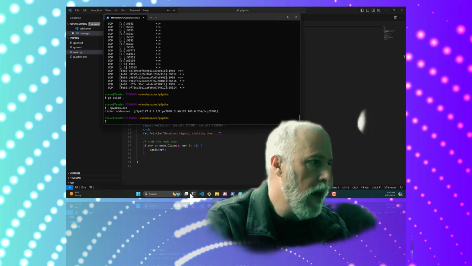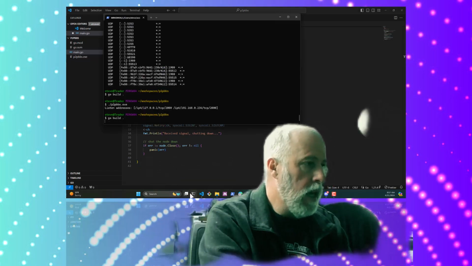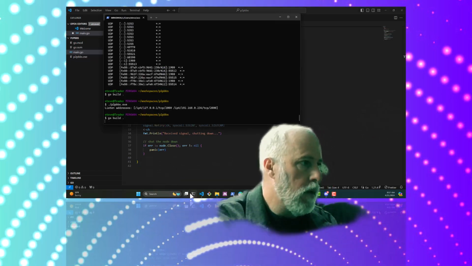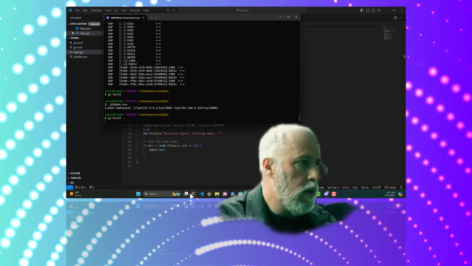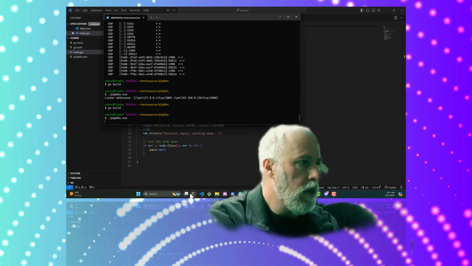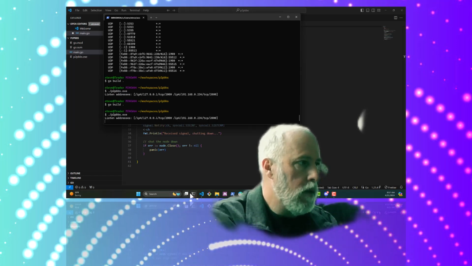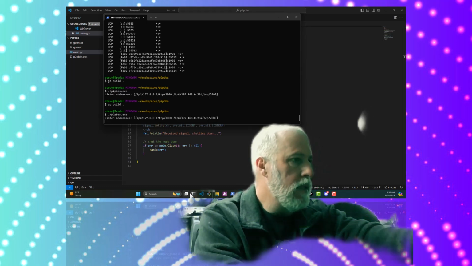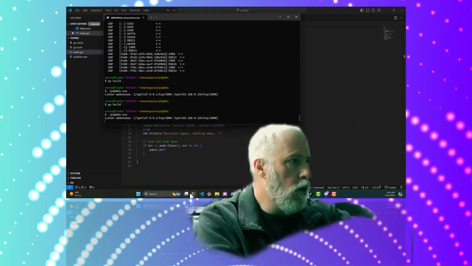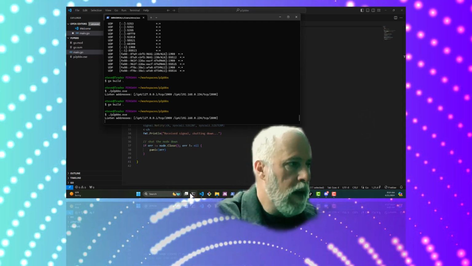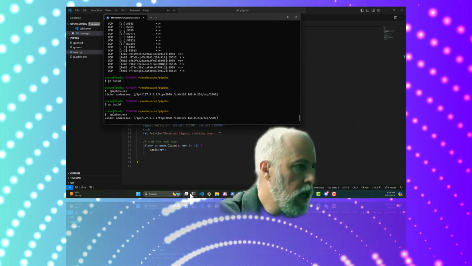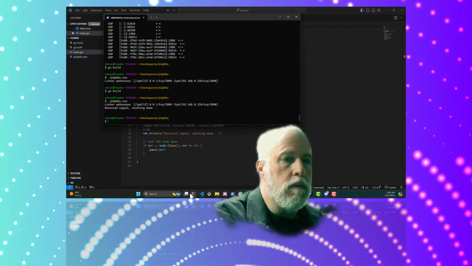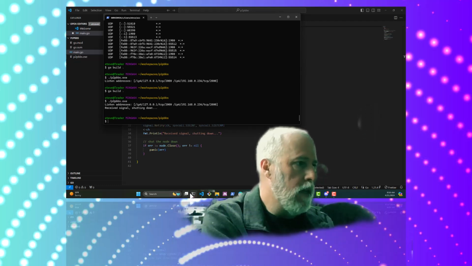So now let's look at what happens. I'm going to build it again and run it. Now you see it didn't stop. The program didn't immediately terminate and come back to the command line, and the reason is it's waiting for a signal. So I'm going to hit Control C, and it stops. It received the signal and it shut down.